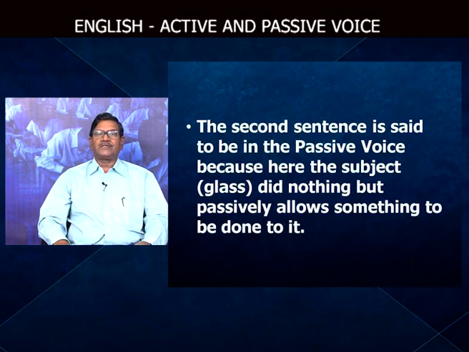And the second sentence is said to be in passive voice because here the subject glass did nothing but passively allows something to be done to it. Something has happened to it. That is why it is said to be in passive voice. So, by this we can notice some differences between the active voice and passive voice.